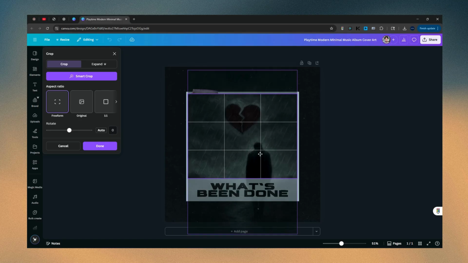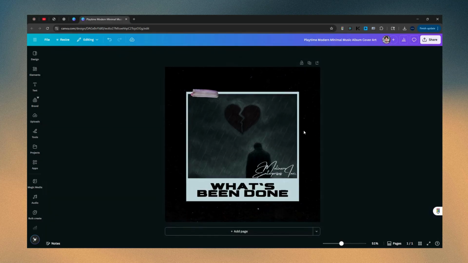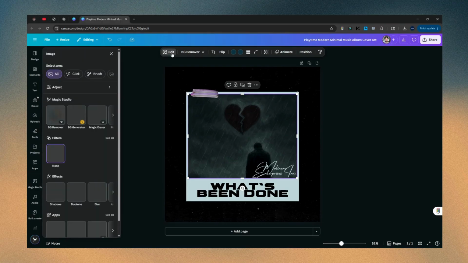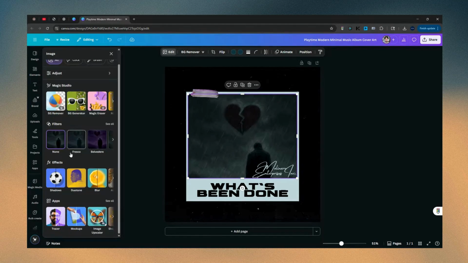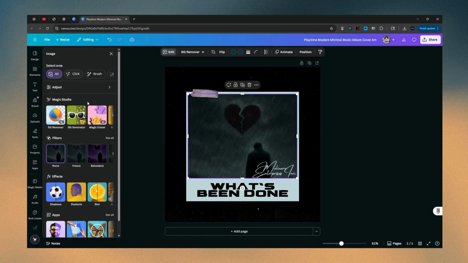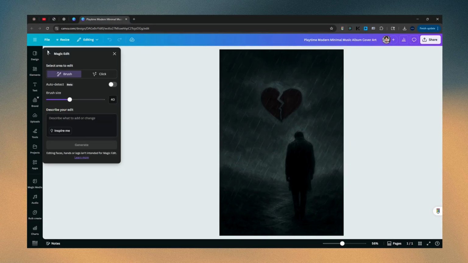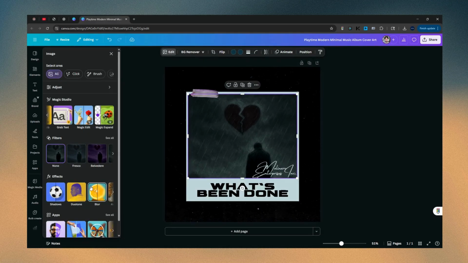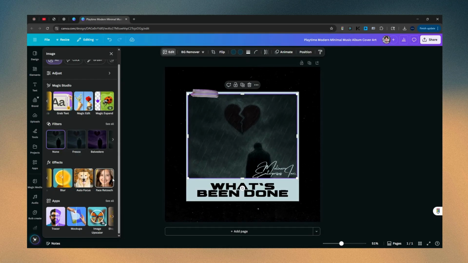So I might maybe just bring this heart back into frame. And then what I'm going to do is now lighten this. Maybe I'll just let AI fix it. Go to edit and then just, where's it at? It should be some kind of auto fix here. Magic eraser, magic edit. We'll just do magic edit. I don't know if that's going to, no. Just want to clean up the actual color here.